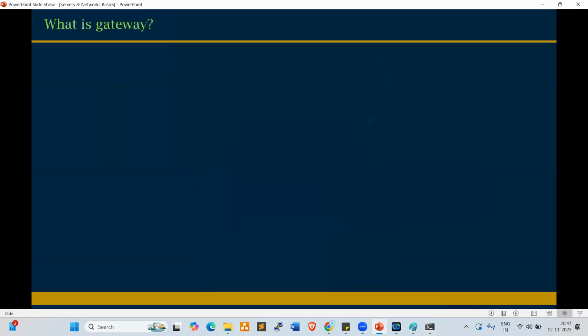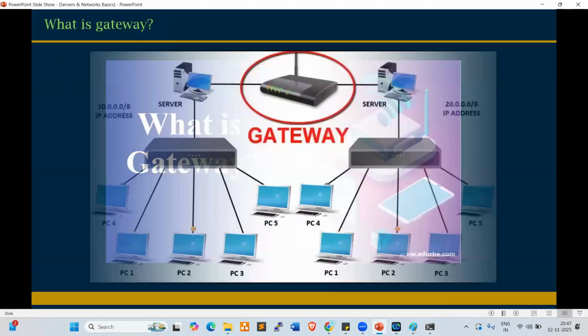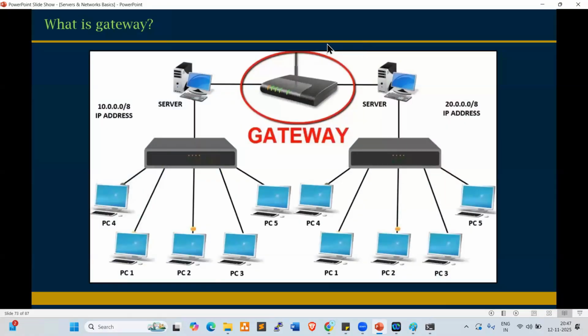Yeah. Next one. What is a gateway? A gateway is a router, a network router. Gateway is a router. Look at this, everyone.